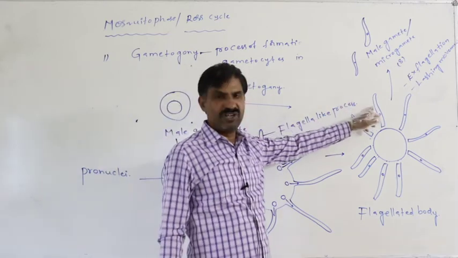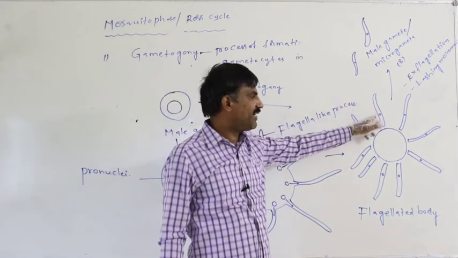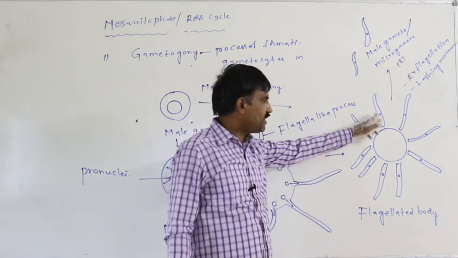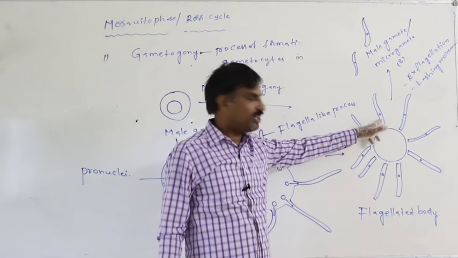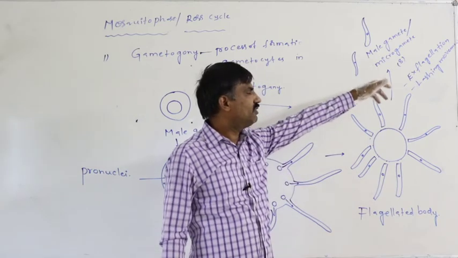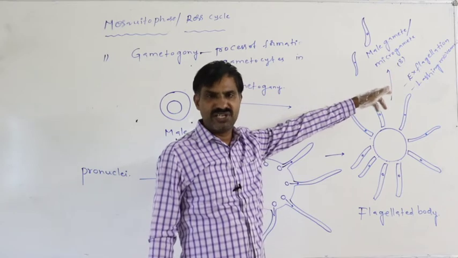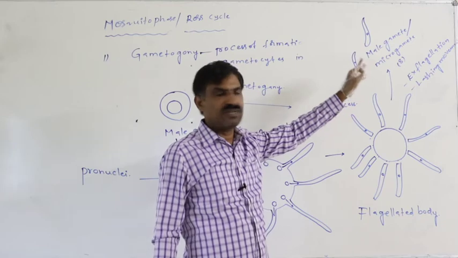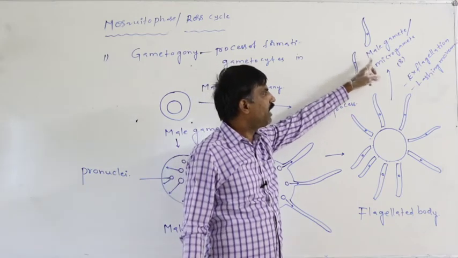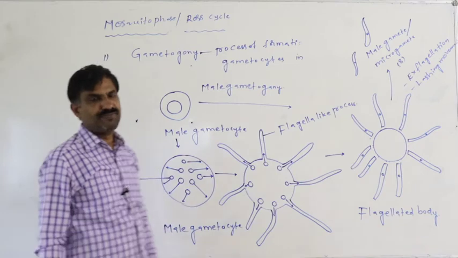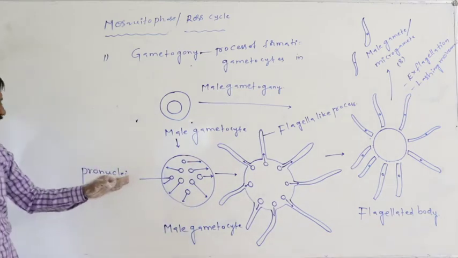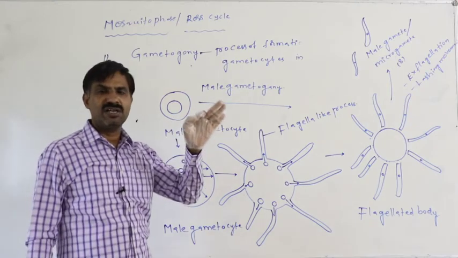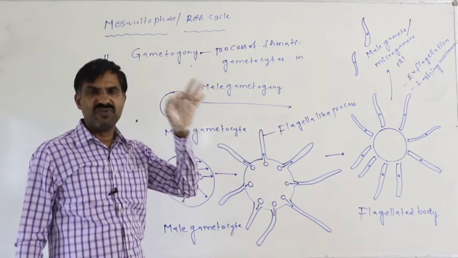By the lashing movement, the flagellated processes are separated from the flagellated body. That separation is said to be the exflagellation. Finally, the separated flagella-like process is said to be the male gamete or microgamete. In that way, from this single male gametocyte finally 8 male gametes or 8 microgametes are formed here.